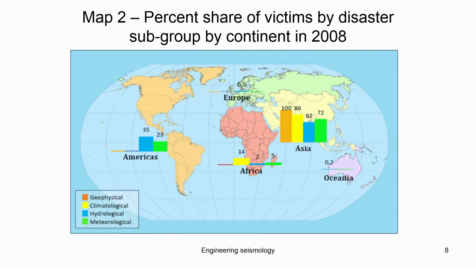For these hazards, what is the percentage share of the disaster subgroup in terms of victims? We have seen that we have a very large geophysical hazard, but relatively lower meteorological hazard. Now, the number of people who die due to these hazards: if you take the geophysical hazard, Asia has 100% of the deaths. For example, if in 1 year 100 people died in the globe because of the geophysical hazard, they were mostly from Asia.